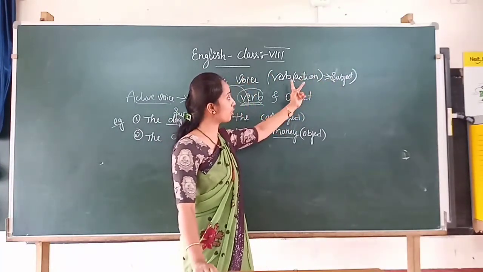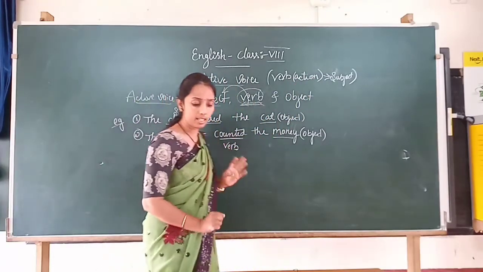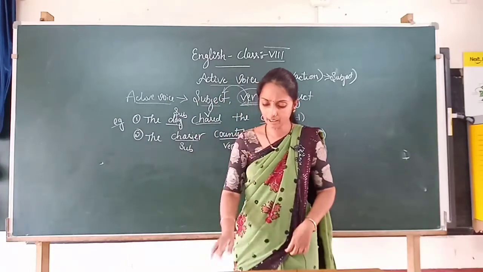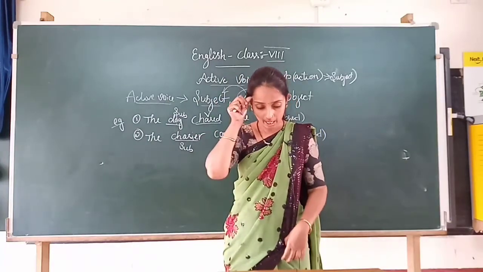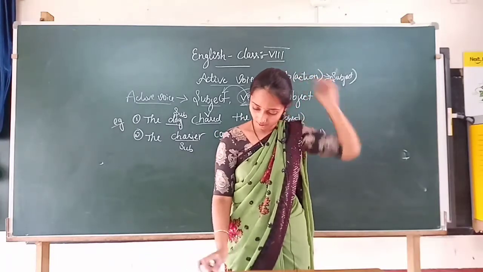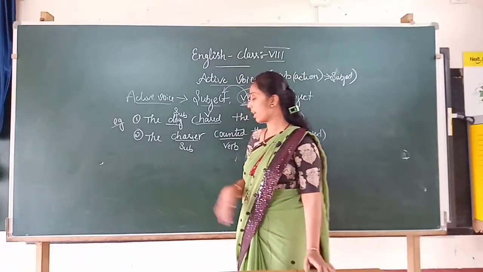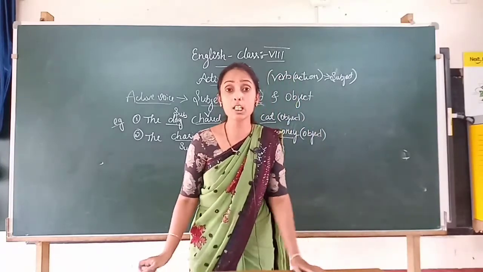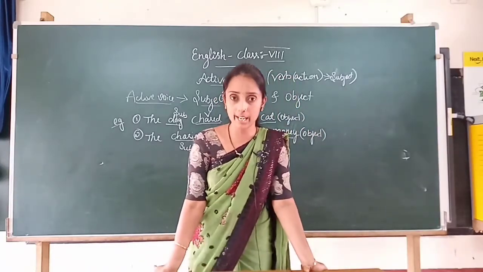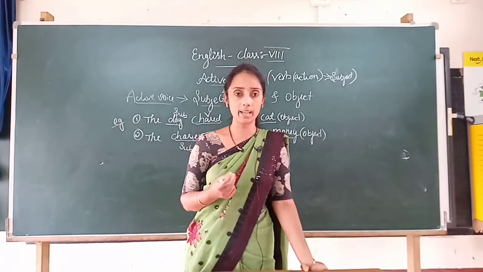If you understand these two things, then the active voice is clear. Clear? This is the active voice that I want to say. So next part, below the example write the next point. I am not giving an example, that is the next point. These are the clues that you have to remember while doing the active voice, okay?